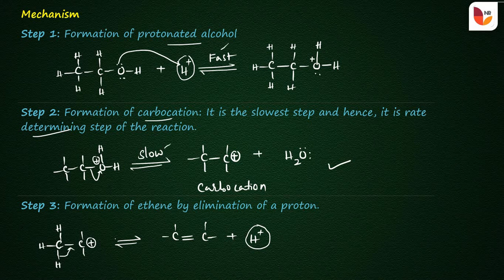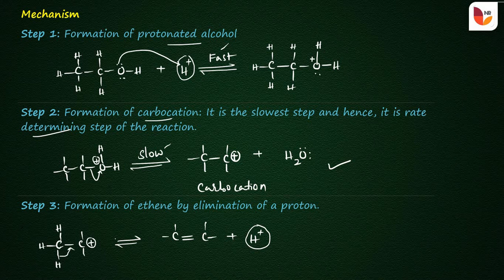So in this mechanism, the first step is transfer of a lone pair of electrons to the proton and it forms protonated alcohol. And this protonated alcohol is unstable and it eliminates a water molecule, and it forms a carbocation.